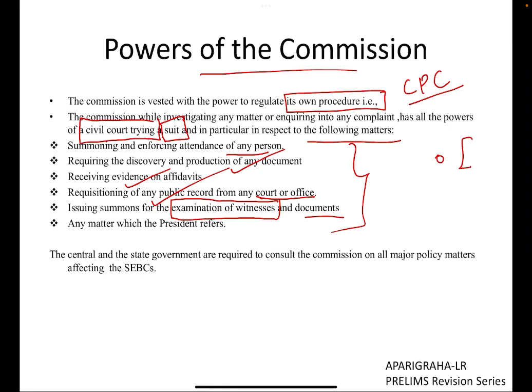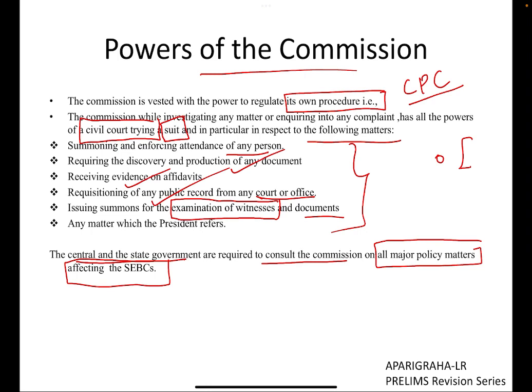Additionally, there is one line written here which is important. The central and the state government are required to consult the commission on all major public matters affecting the socially and educationally backward classes. So the center and state government are required to consult the commission for all policy matters.